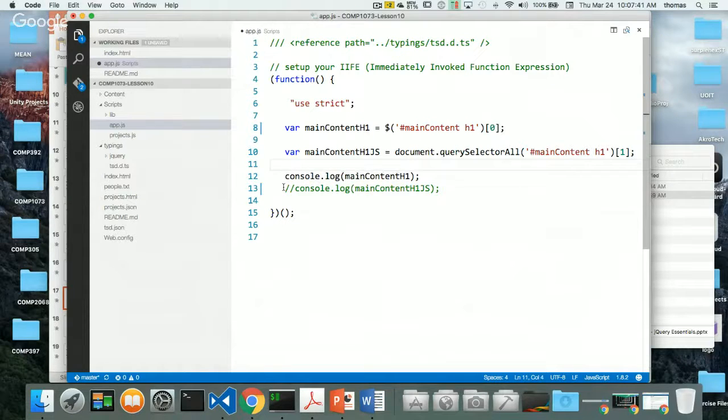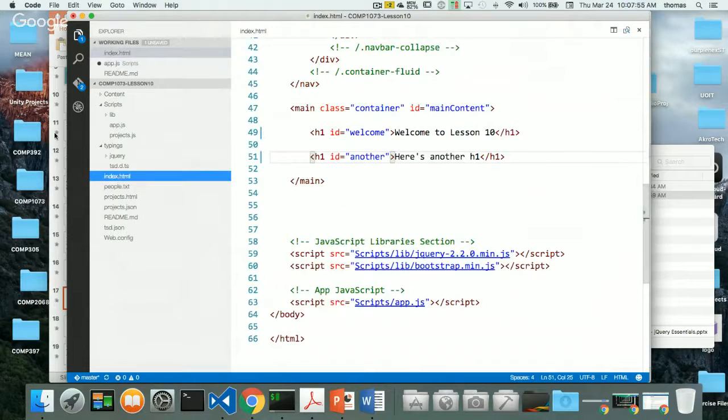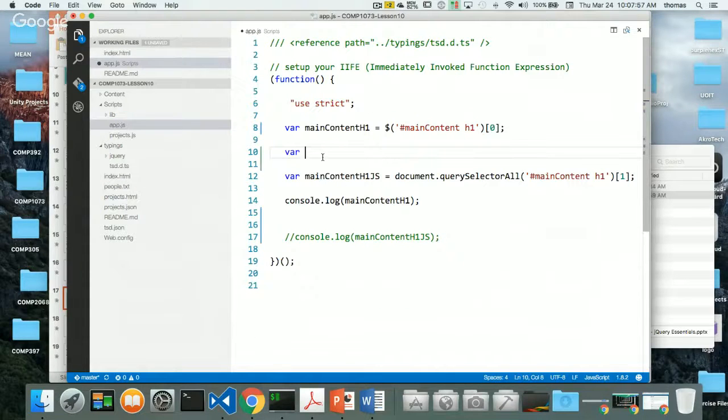And now what I want to do is get another reference for jQuery. So here's jQuery, and type in var, and we're going to just type in the first one. Notice what I called it, the welcome h1. So let's call it welcome. So welcome is equal to, again, jQuery, and then I want to look at the selector that I want.